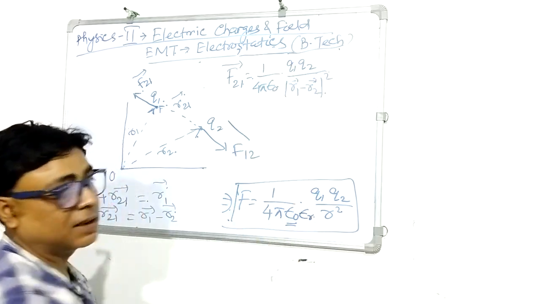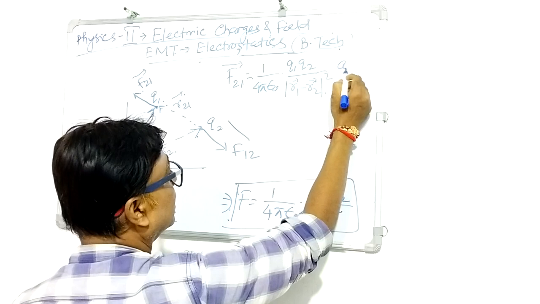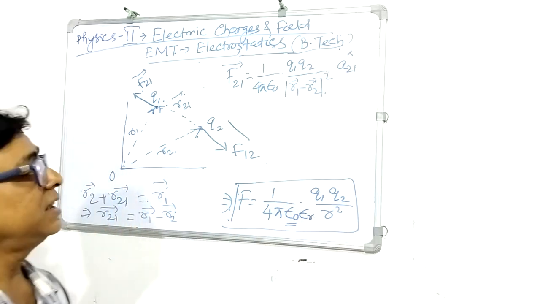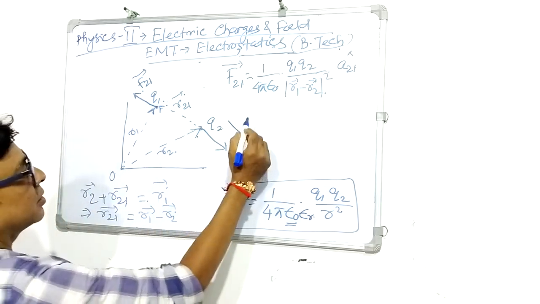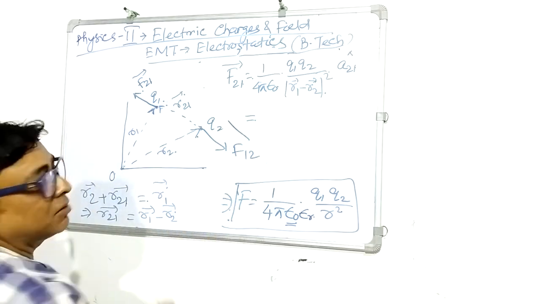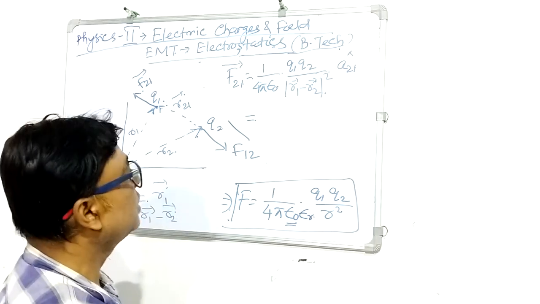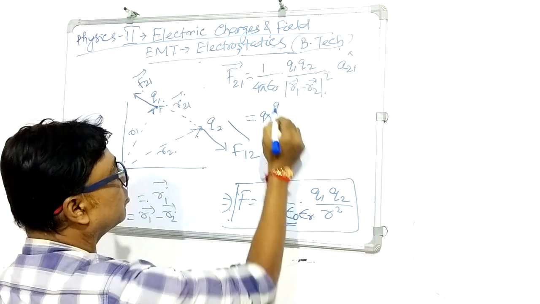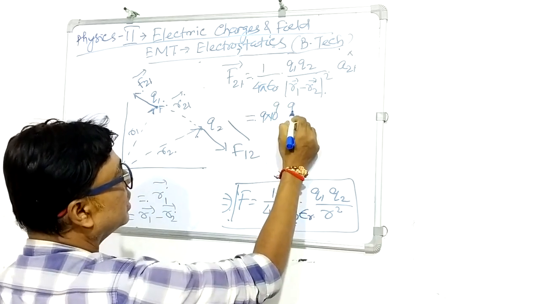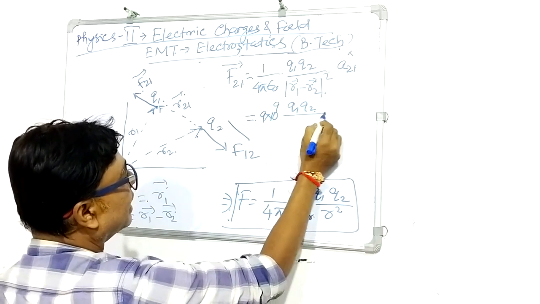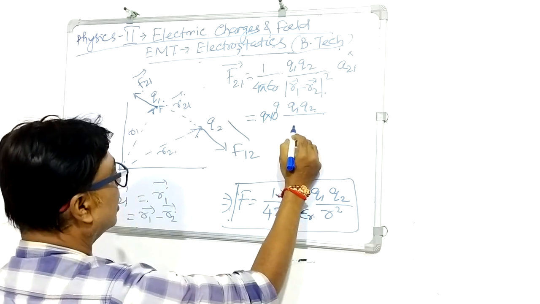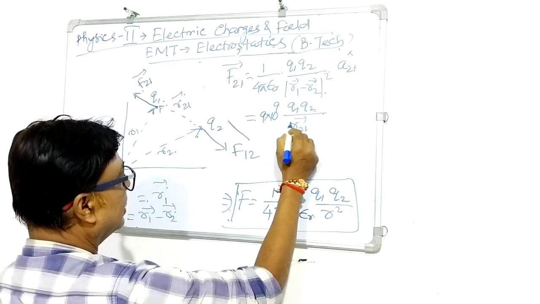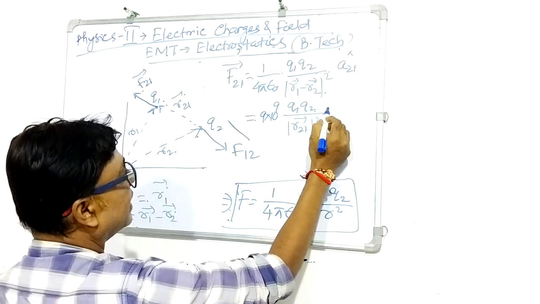Now if I am taking the vector representation, I have to take the unit vector into consideration. So it will be A21, where A21 represents the unit vector along this direction. The unit vector is a representation of the direction of the force. Now I can write 9 into 10 to the power 9 in place of 1 by 4 pi epsilon 0. It will be Q1 Q2 divided by either R21 or R12, because the magnitude will be the same. So let us write R21 squared.